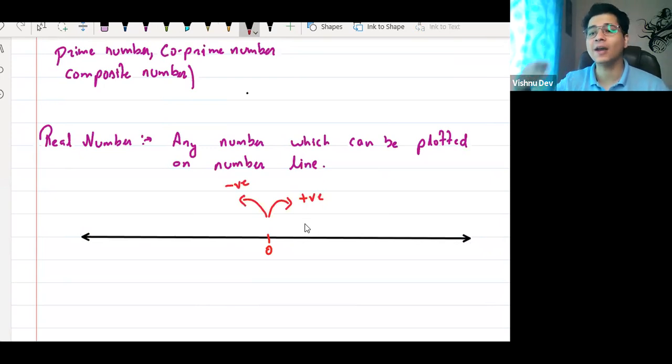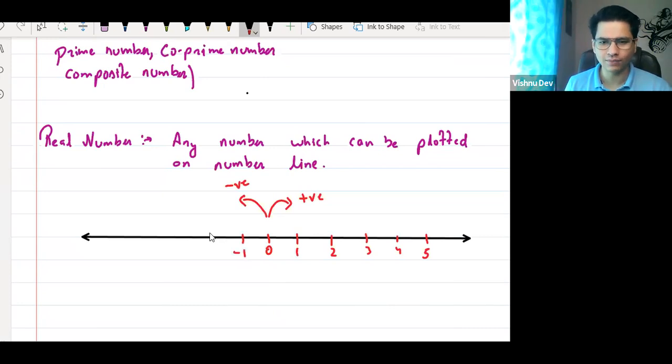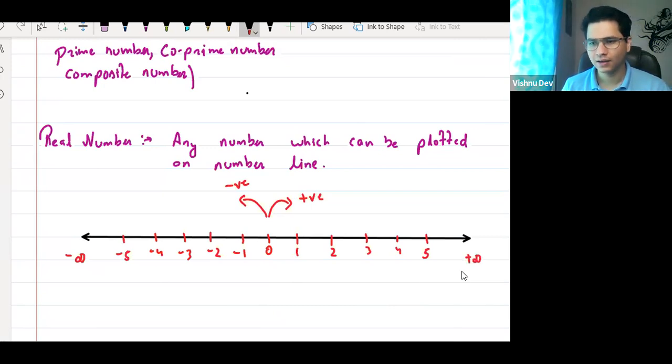So it is not just integers. It can be fractions also. It can be anything. So it is like this: 1, 2, 3, 4, 5. And if you go from 0 to the left, -1, -2, -3, -4, -5. We will see how this works. But I hope all of you understood what a real number is.